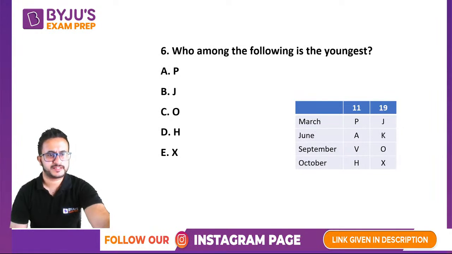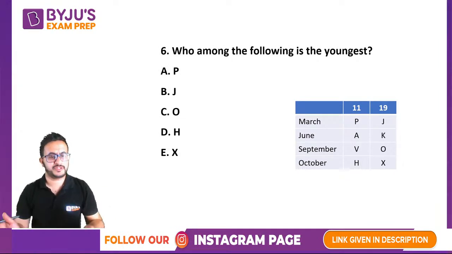Who is the youngest? Acha, one mistake that people make is in these questions also. Now some people make mistake in this question, they are asking who is the youngest.